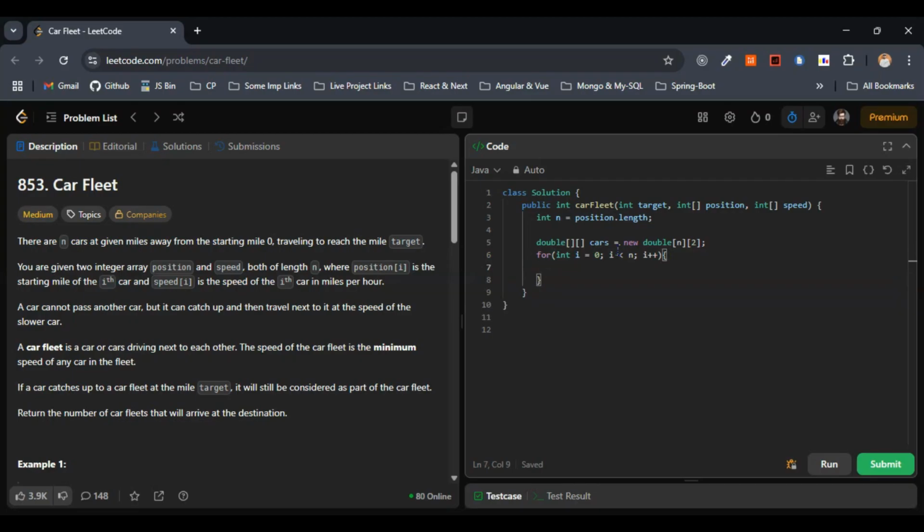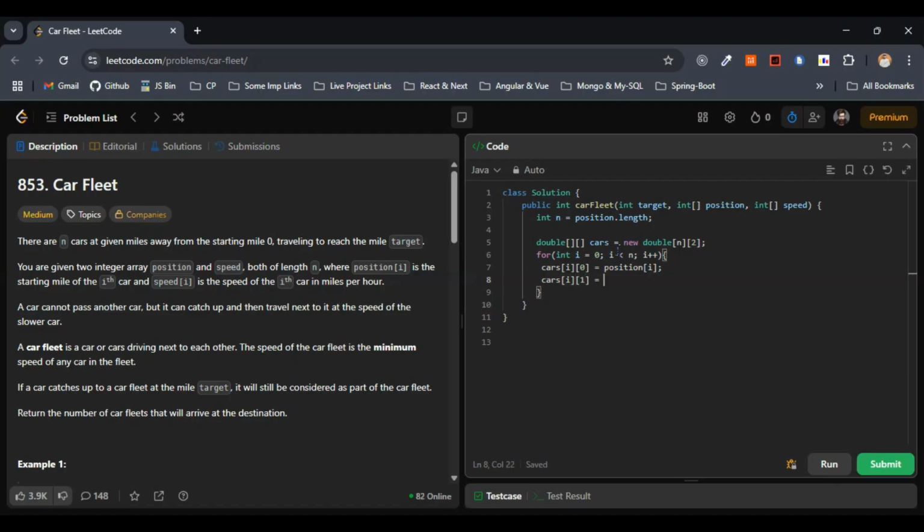So here within the for loop, what we'll do, let's go with the position. Position means here cars of i 0, this one will be position of i. This is fine. This is nothing but the position. Next, after the position, we have to go with the time to reach the target, right? So we need to go with the time to reach the target. So I can just write in this way, cars of i 1. We are making use of the double, right?